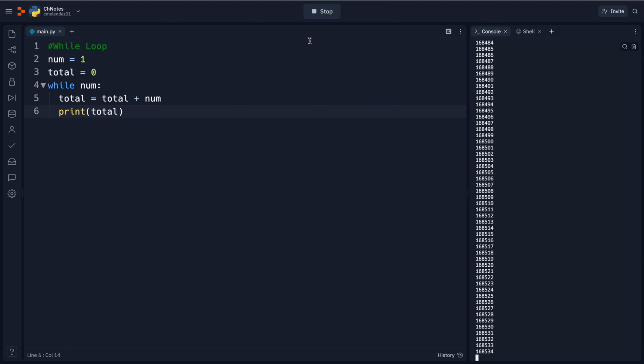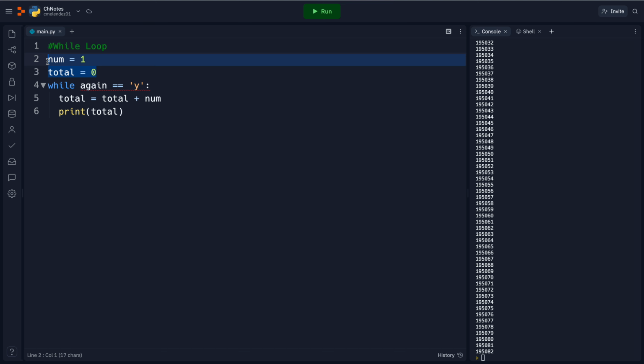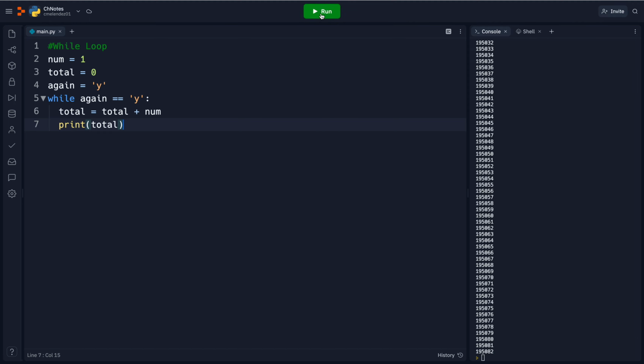In a while loop, we have to have a way for this to become false. So let's keep those there, and then I'm going to put again is equal to y. This is still going to run, and it's going to be an infinite loop until I tell it to stop.